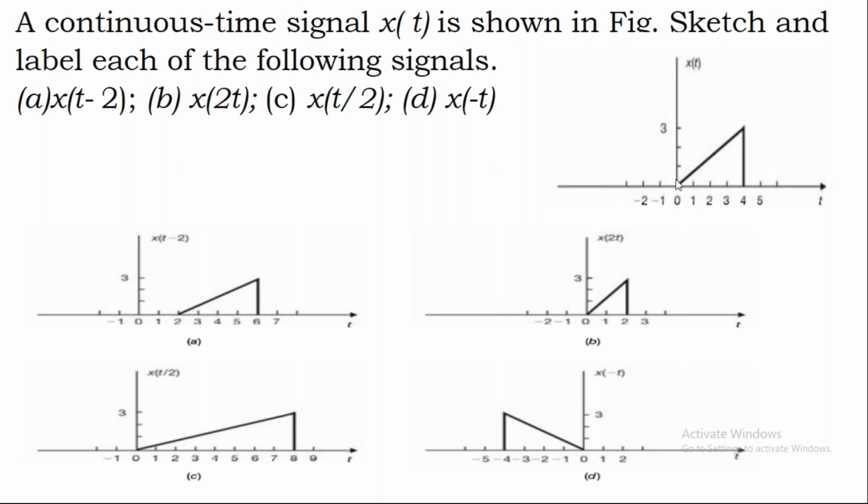So automatically your actual waveform x of t will start at 2 as you push it by 2 intervals. Since the ending interval was 4, now the ending interval is not 4. As you push it, the waveform is shifting, so the signal is ending at 6. You get the same waveform with the same amplitude, but earlier it started at 0 and ended at 4, and because of the shifting by 2 intervals, it starts at 2 and it ends at 6.